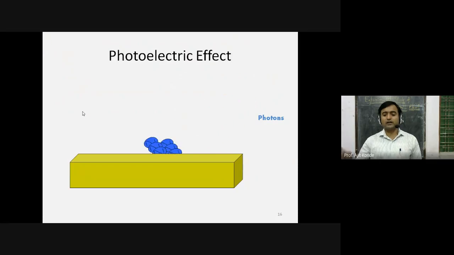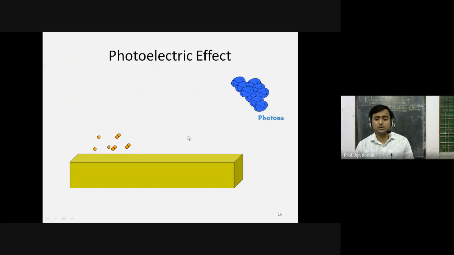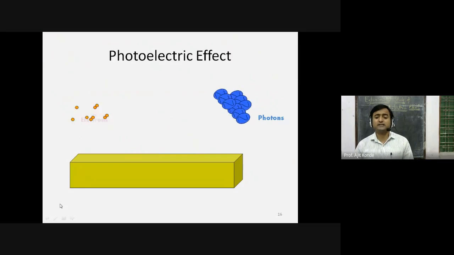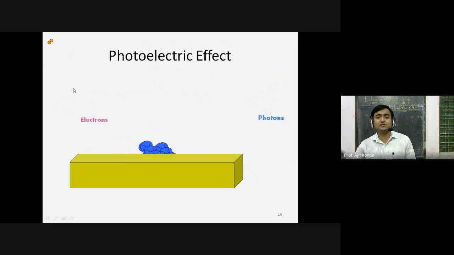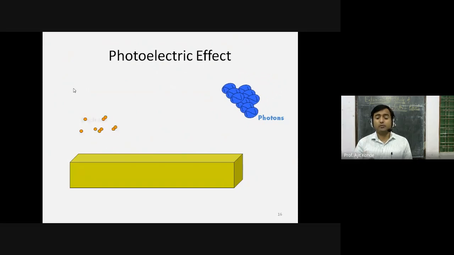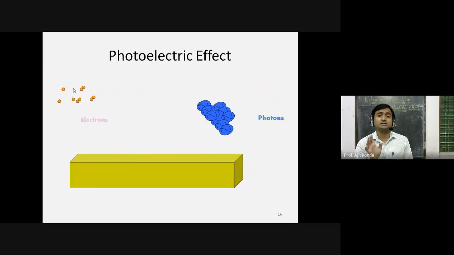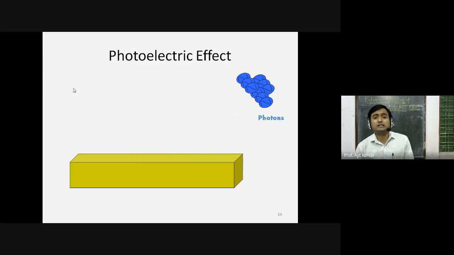Now what we are doing, we are increasing the intensity. Threshold frequency को हमने फिक्स कर दिया है अभी. अब हम सिर्फ क्या इंक्रीज कर रहे हैं, इंटेंसिटी को इंक्रीज कर रहे हैं. तो इंटेंसिटी को इंक्रीज करते ही क्या हो रहा है, there is increase in photoelectrons also. As the intensity increases, photoelectrons also increase, and this increases linearly, which we have seen in the graph. But for that, the condition is the frequency of the radiation should be equal to or greater than threshold frequency.